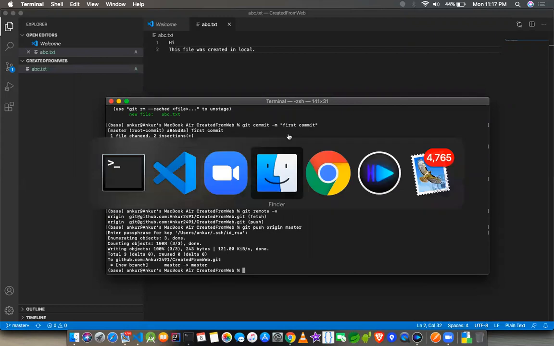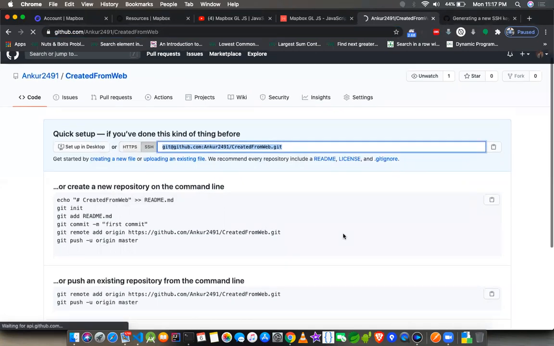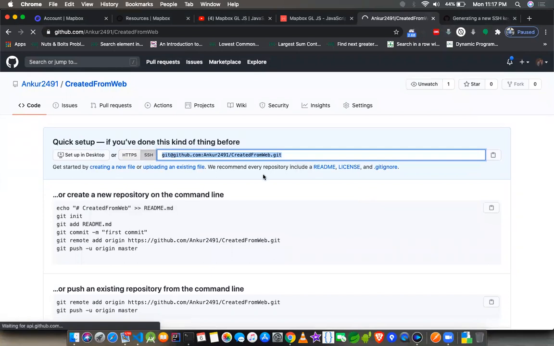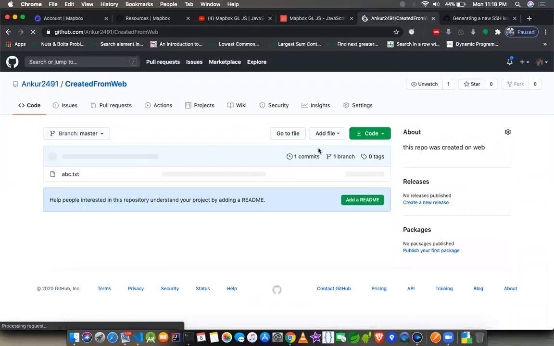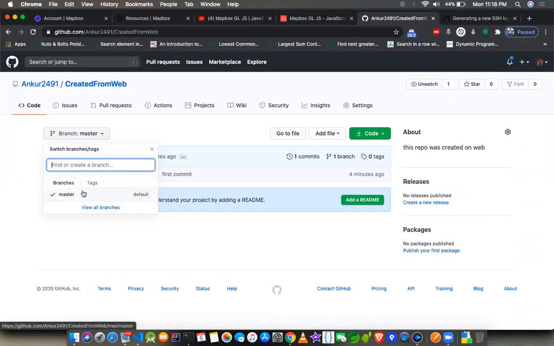I go ahead and open it, and when I refresh, you see this? I just added it from my local. Is it clear? Yes. I have this master branch, and this is the default branch.